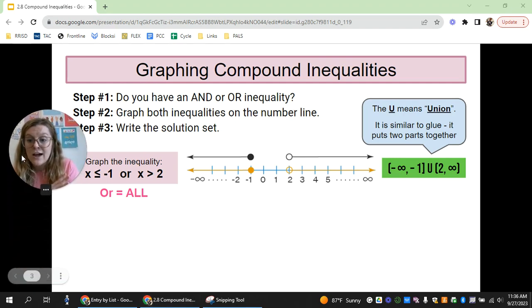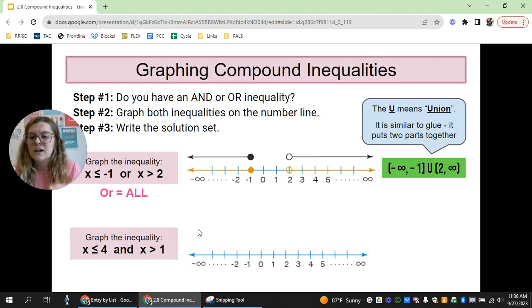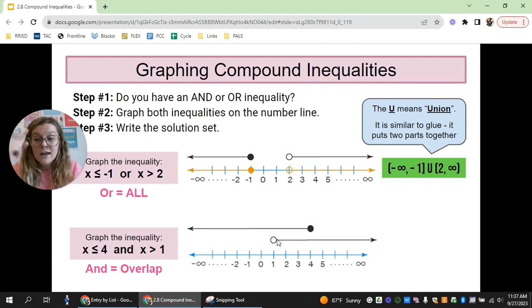Now let's go ahead and look at an and. So this says x is less than or equal to 4 and x is greater than 1. So first step always, we're going to determine if we have an and or an or. Because we have an and, we're going to shade the overlap. We're going to graph both of the inequalities separately. So x is less than or equal to 4, closed circle going to the left. X is greater than 1 going to the right. Now this is where the and is important. I am only going to shade my overlap.